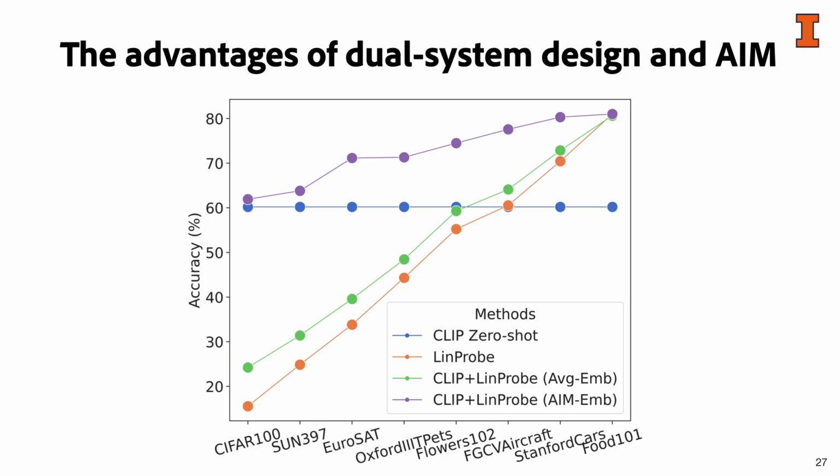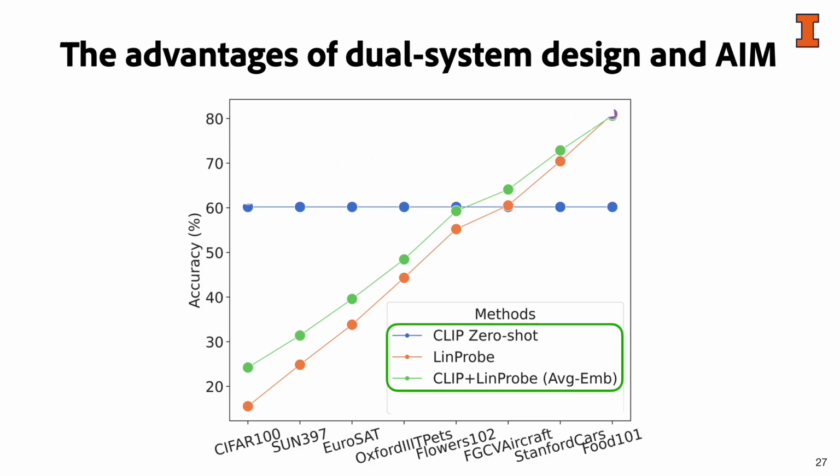Here are the results we obtained under the task incremental learning scenario, where we show the benefits of the dual system design and our weighting method. Of the three methods I circled, CLIP zero-shot and NIM-probe are single models.